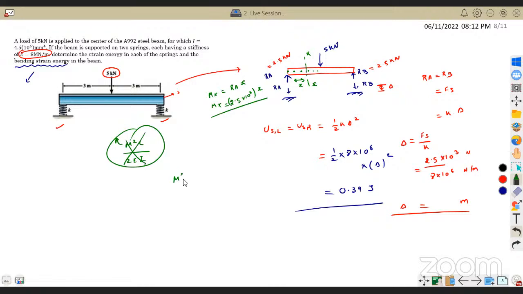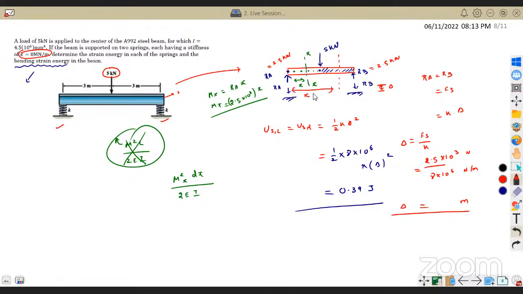Instead of that, I need to integrate it: Mx square dx by 2EI. These are basic formulas which I already discussed. And from where to where do I need to integrate? This section x is taken from this point to this point only. Again, if I want to find out the bending moment in the next section, I need to take another section x.